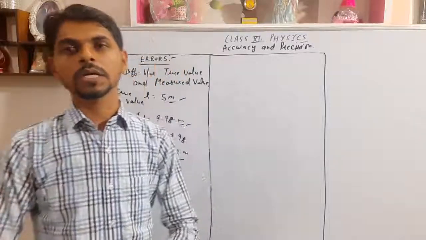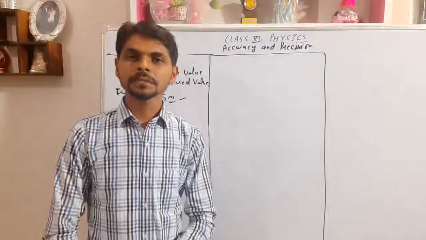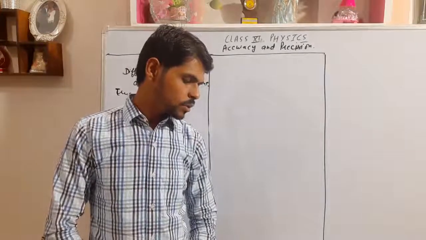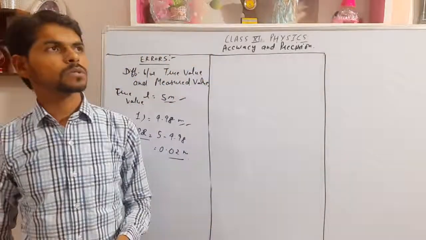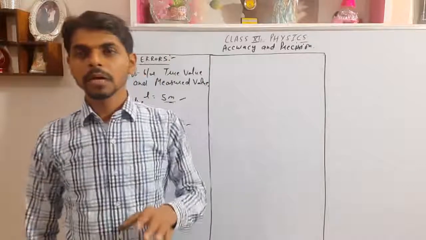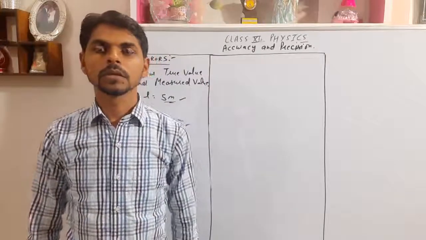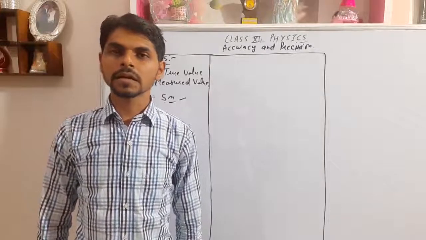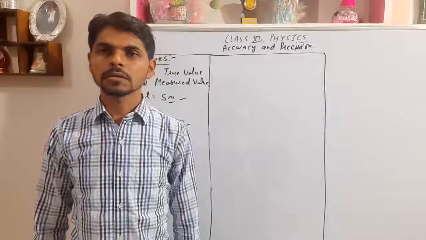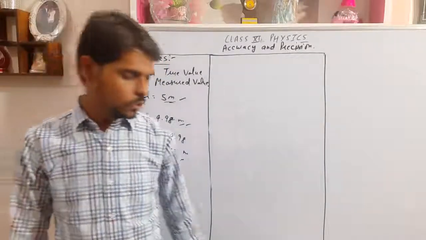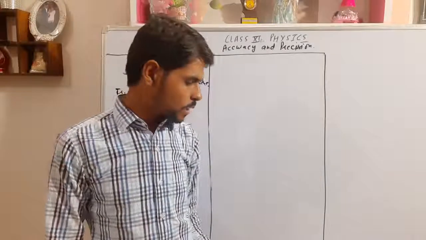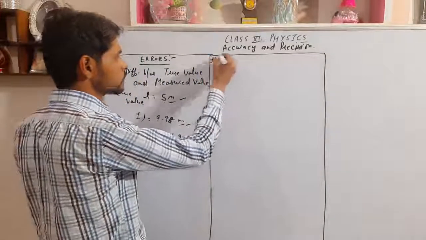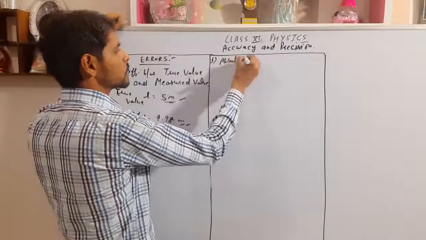Okay, there are different types of errors. One of them is systematic error. Systematic error means an error of the system. Error of the system means the instrument produces error of the same sign. Suppose we are using a scale for measuring the length of the table and the scale is faulty, not good enough. So due to that instrument, the error comes, and that is called systematic error. Okay, there are also different types of errors. I am going to explain 3 important types of error. What are they? First of all is absolute error.